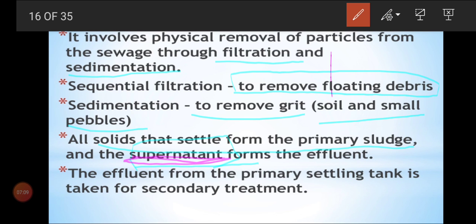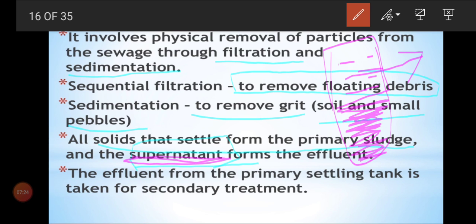So what is this tube? Imagine this is a test tube. Here I am settling all those solid substances, and what is left over here, that is what we call the supernatant. The solid substance will settle down, and only the supernatant will move to the next level. So it forms the effluent. What do you mean by effluent, children? Supernatant forms the effluent. Effluent is nothing but the liquid waste.